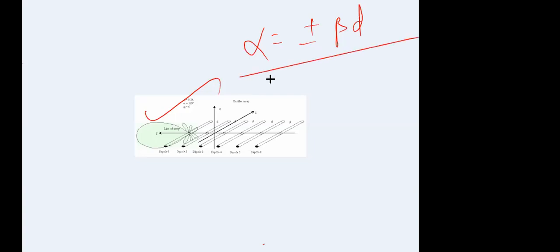Because the condition for end fire array is alpha equal to plus or minus beta d, you can use either plus or minus, and based on that you may get the direction. Mathematically plus 180 and minus 180 degrees are the same, but it depends on which way you are coming. So sometimes you can get the end fire array, and radiation in the opposite direction is also a possibility.